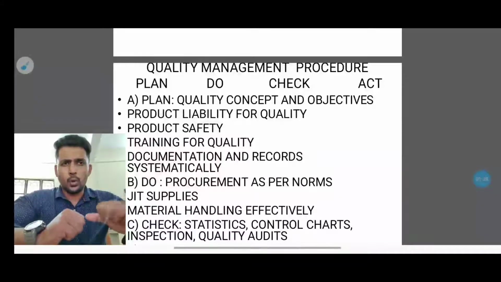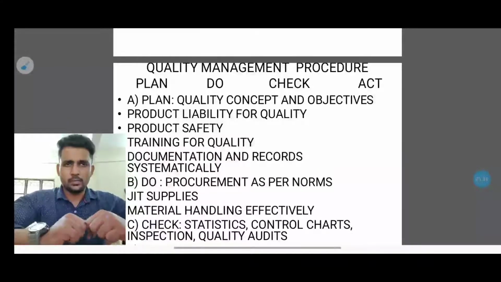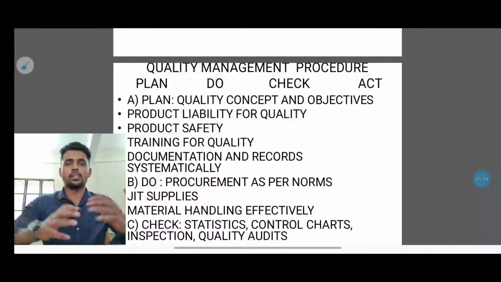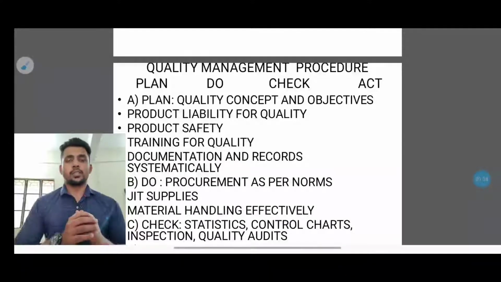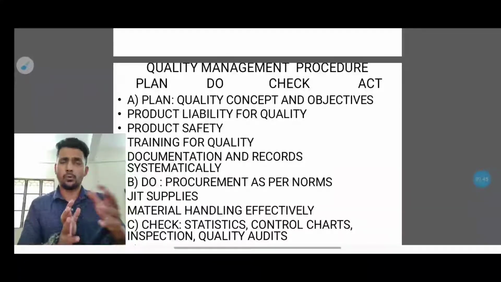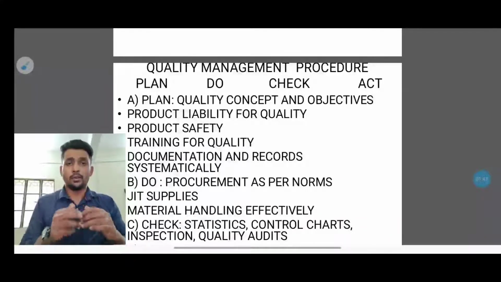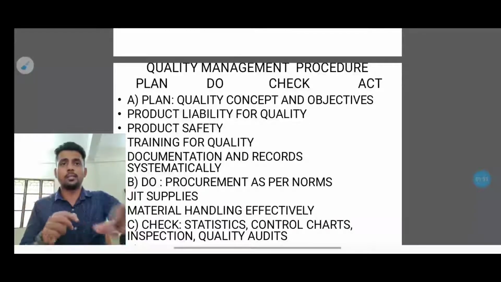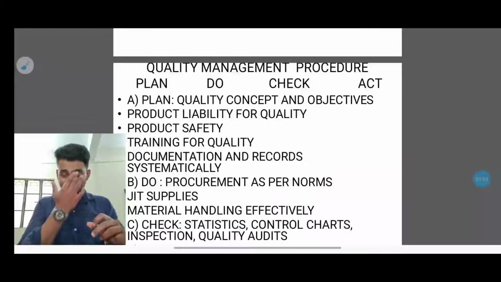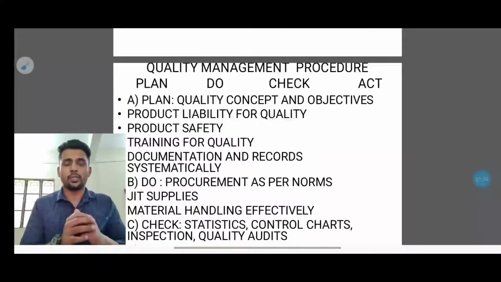The first point is quality concept and objectives. They will set objectives, because if there is a company or a team, obviously that team will work toward certain objectives. In order to push forward and run, they have to set an objective, because without an objective nobody can go forward.